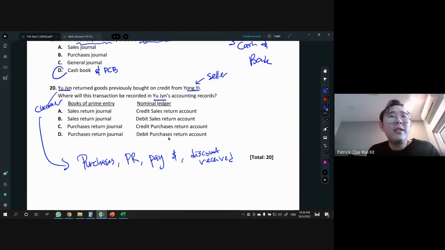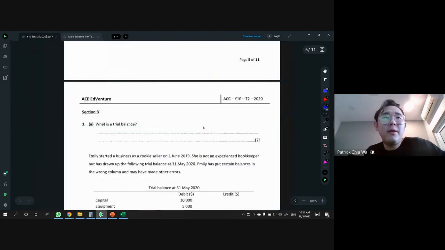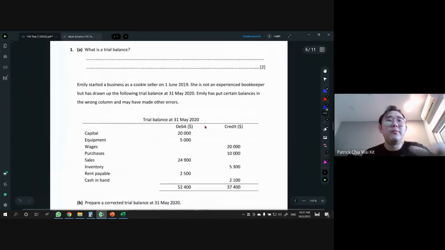All right. So they're asking us, where will the transaction be recorded in Eugene's accounting records? Actually, you cannot do this because there's a lot of journal things which you haven't learned yet. So we are going to skip this question. Yay! But I just want you to know. Always, if you see two names, ask yourself who is who first. That's it for MCQ. I hope everyone's still okay. Let's move on to the next one.